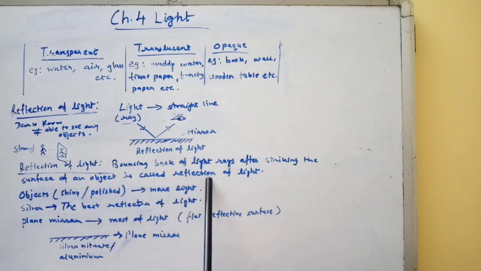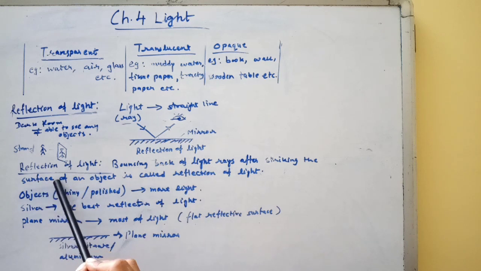Here the surfaces are reflecting surfaces. Objects with shiny and polished surfaces reflect more light as compared to objects having a dull or unpolished surface. Silver is considered to be the best reflector of light.